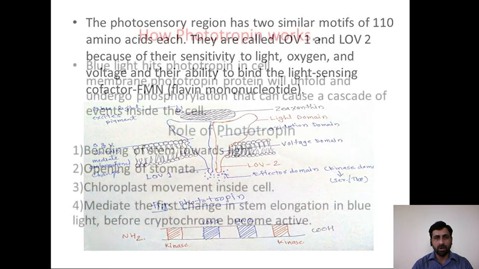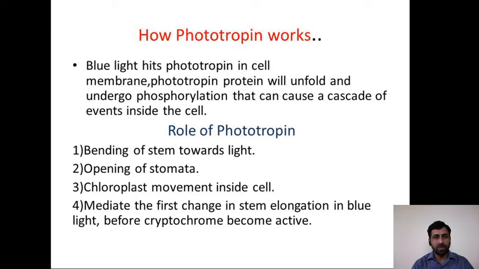So how does it work? Phototropin works like this. Blue light hits the phototropin in the cell, that is the cell membrane. Phototropin will unfold and undergo phosphorylation that causes a cascade of events inside the cell, and this cascade of events